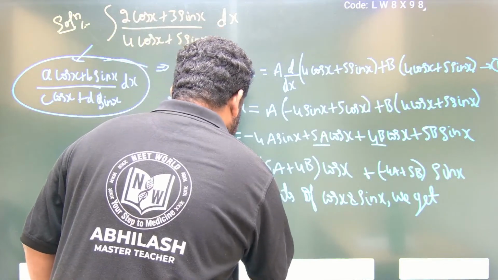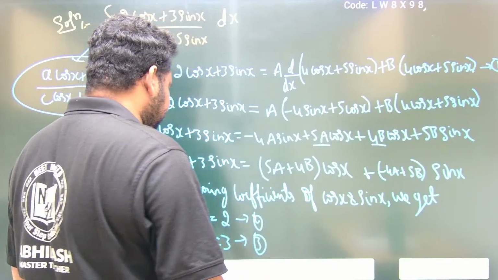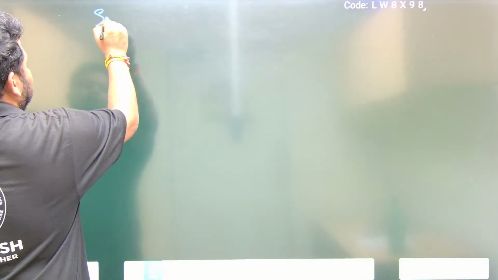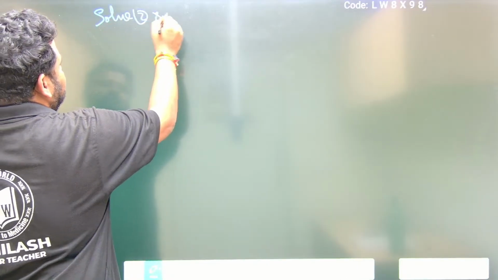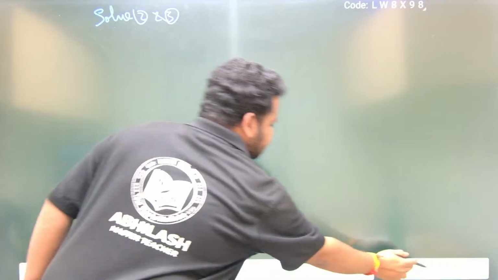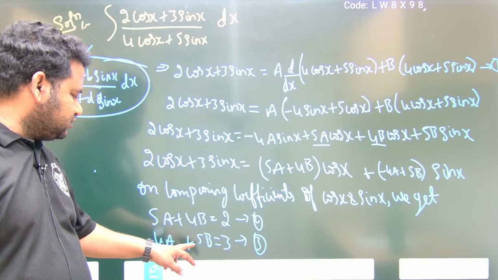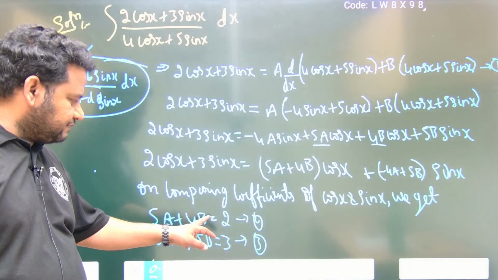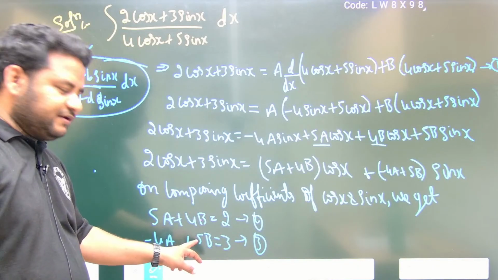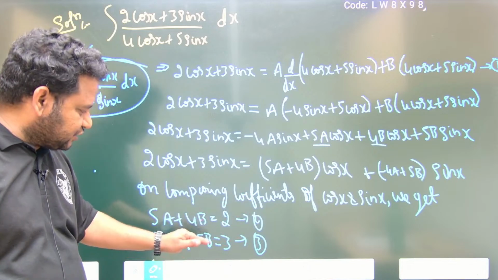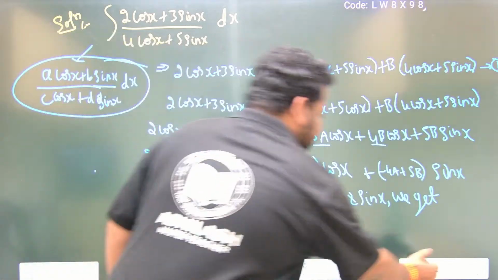Okay, let us write this as equations 2 and 3. Now we solve equations 2 and 3 to get the values of a and b. Here 4 is there, here 5 is there. So equation 2 will be multiplied by 5 and equation 3 will be multiplied by 4, so that we will eliminate b.